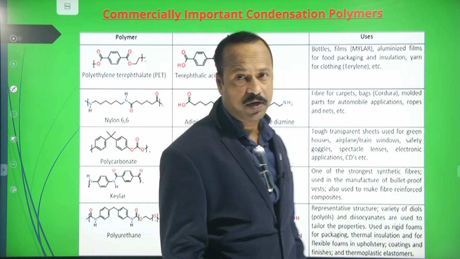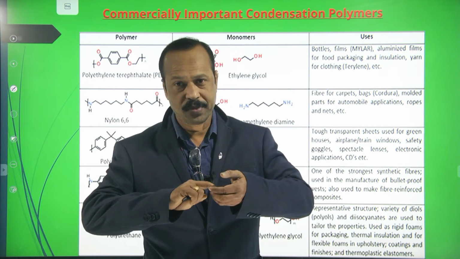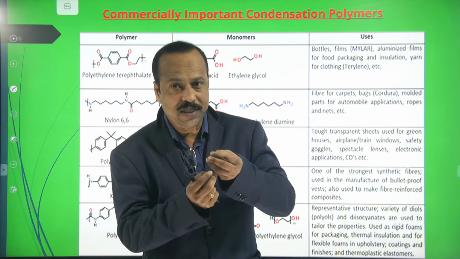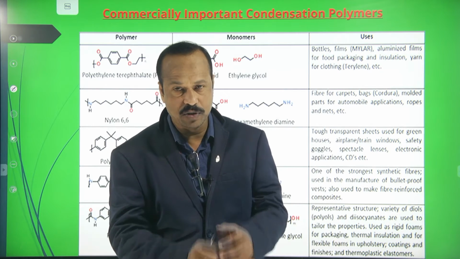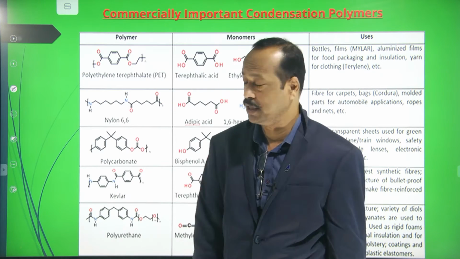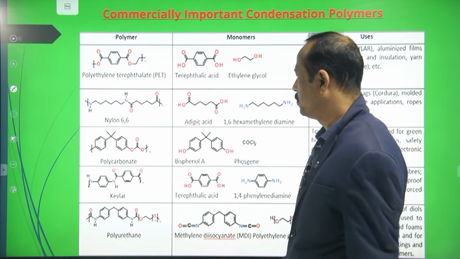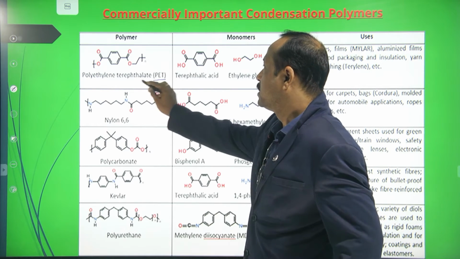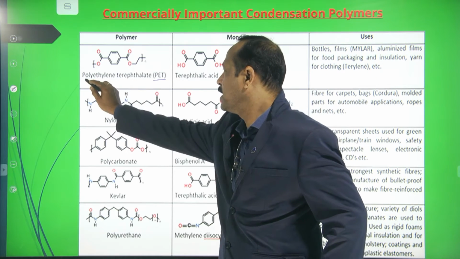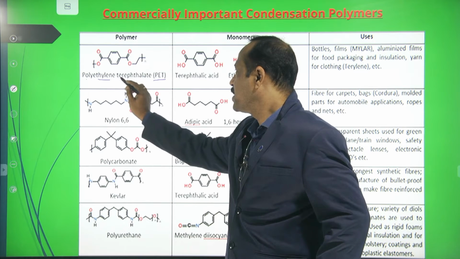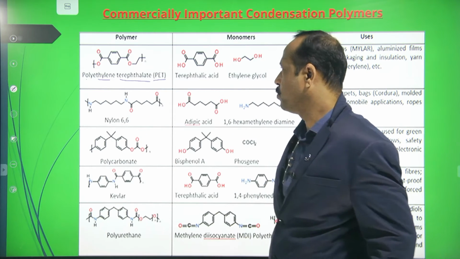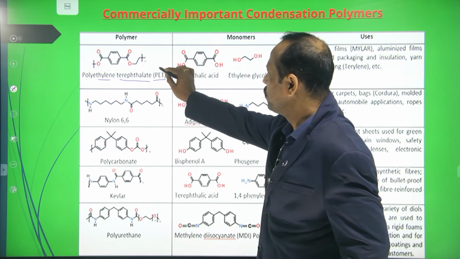Then we come to condensation polymerization. Here, when two molecules join, they join by losing some other small molecule. That is condensation polymerization. The important one here is PET: P for poly, E for ethylene, and T for terephthalate, polyethylene terephthalate. This full form is very important.